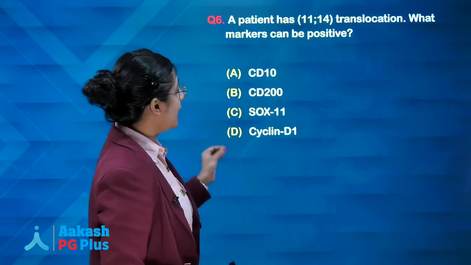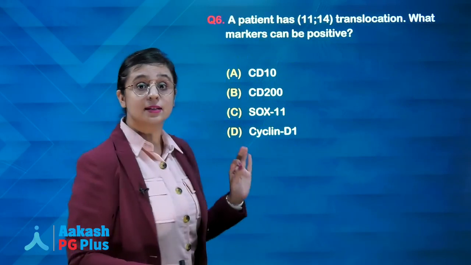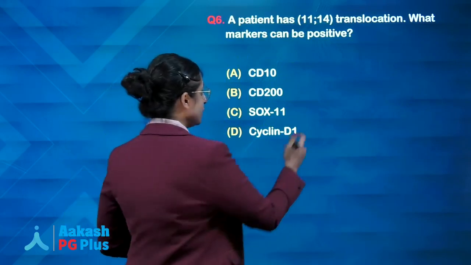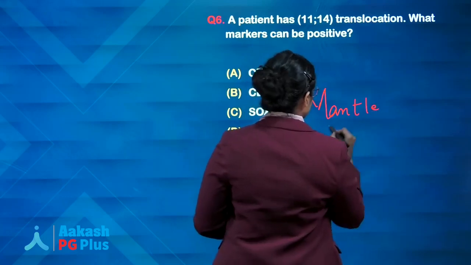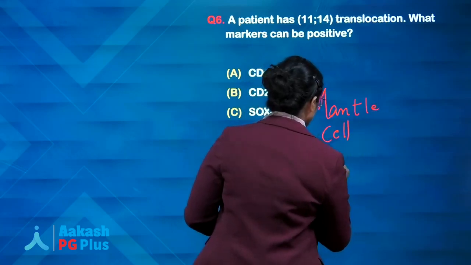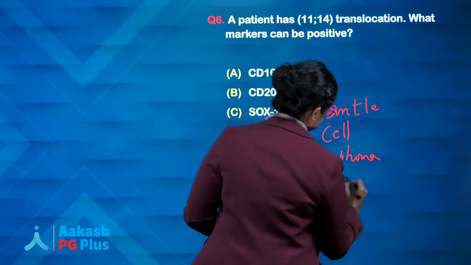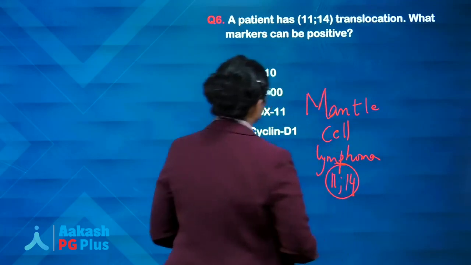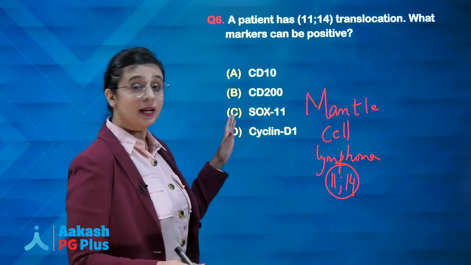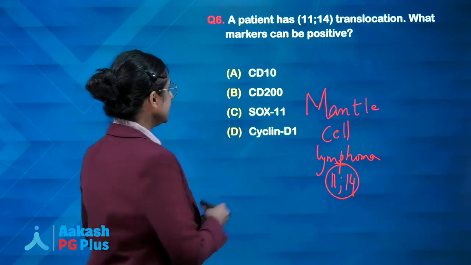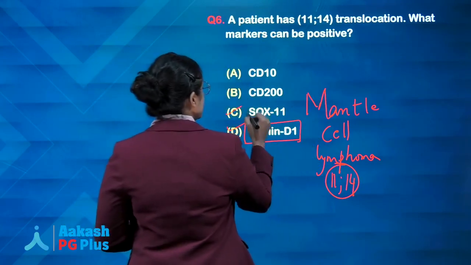Next, a patient has translocation 11;14. So students, not directly, they can ask you indirectly. They are talking about which lymphoma? Mantle cell lymphoma. For mantle cell lymphoma, you all must remember the translocation 11;14. Next, you have to remember what markers can be positive. It would have been a multiple answers correct question. The answer will be number 1, cyclin D1.